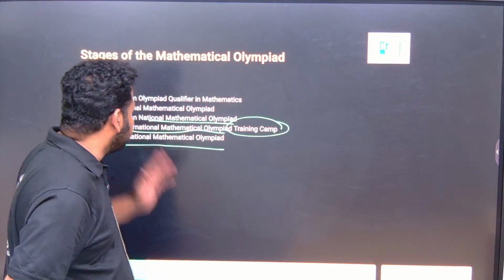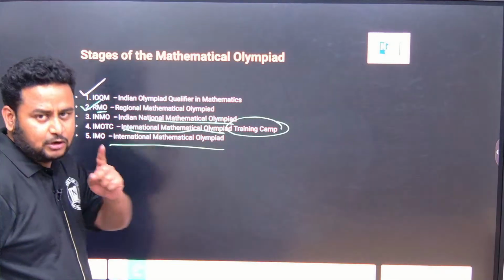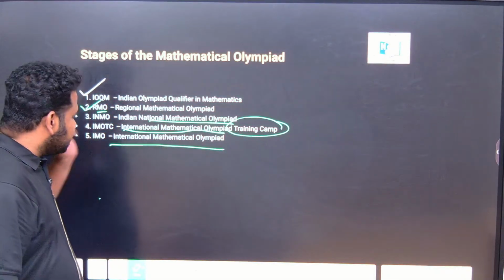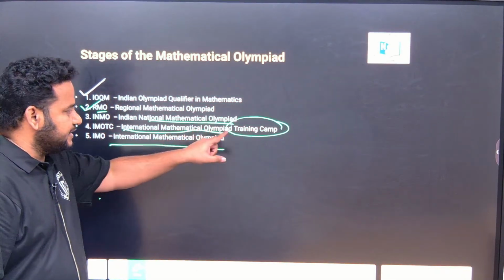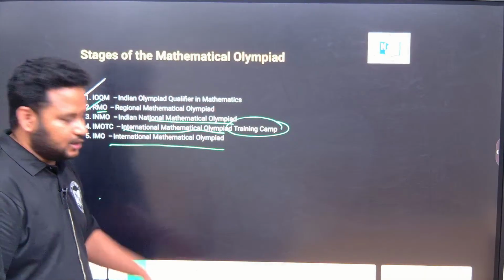First we start with IOQM, then we write the Regional Maths Olympiad, then the Indian National Mathematical Olympiad, then you will attend the International Mathematical Olympiad training camp, and then the International Math Olympiad, that is the pinnacle.